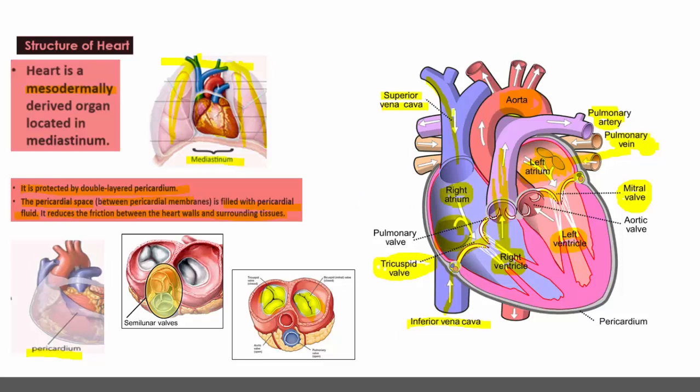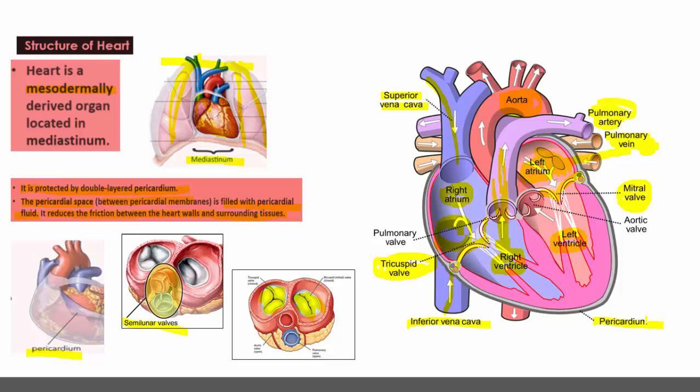That means the complete right part of the heart is involved in the conduction of deoxygenated blood. It receives the deoxygenated blood as well as pumps the deoxygenated blood, whereas the left part of the heart is concerned with receiving and pumping of oxygenated blood. So as explained earlier, the heart is covered by a protective covering called the pericardium. Apart from that, two more valves are very important.